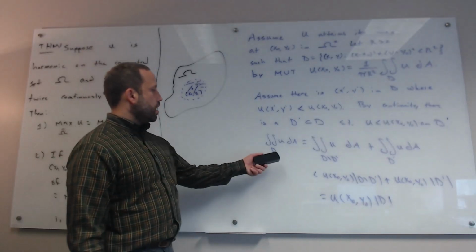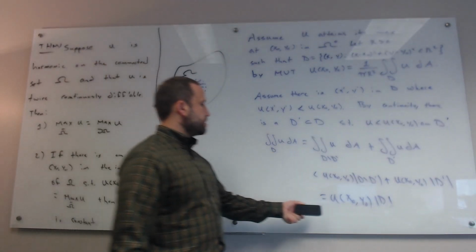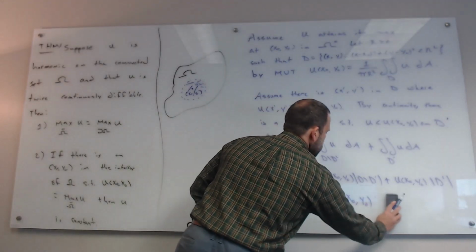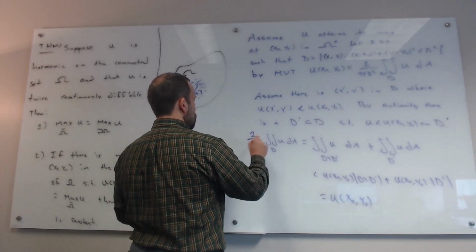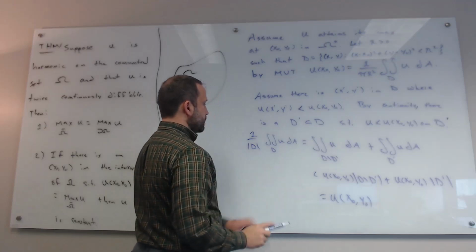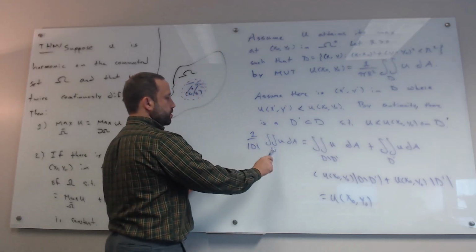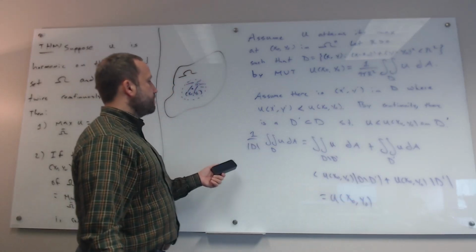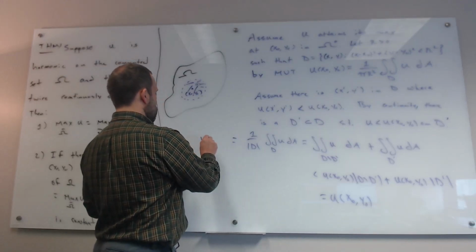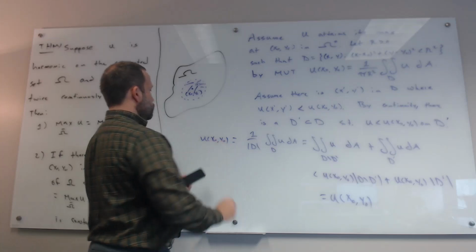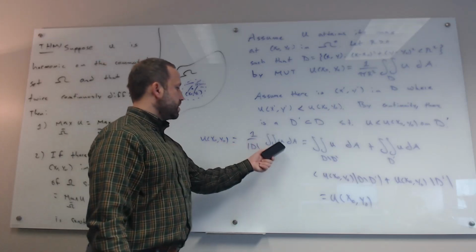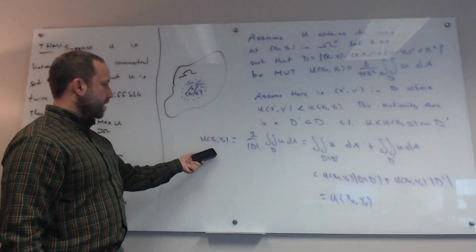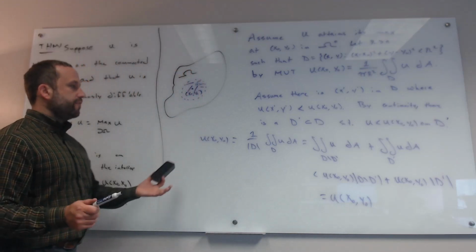Okay, so what do we say here? The integral of u over D is less than u of x naught y naught times the area of D. So if we just divide both sides of this inequality, and forgetting about these intermediate steps for now, this says 1 over the area of D times the integral of u over D is strictly less than u of x naught y naught. Okay, but by the mean value theorem, this is equal to u of x naught y naught. So in other words, we're saying u of x naught y naught is strictly less than u of x naught y naught. Obviously that can't be true.